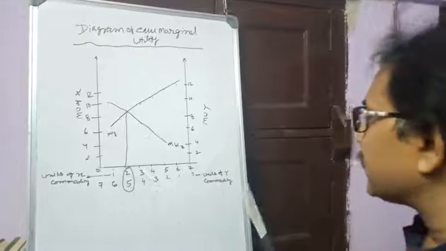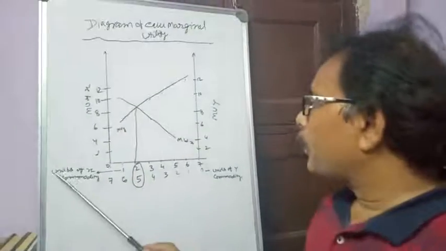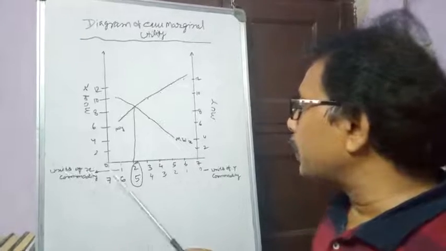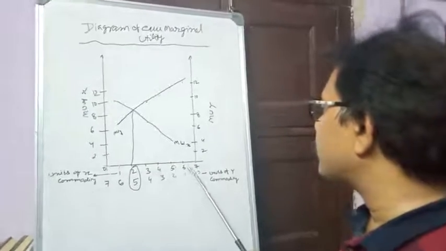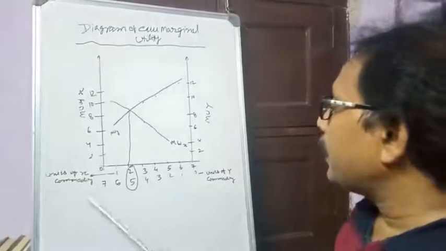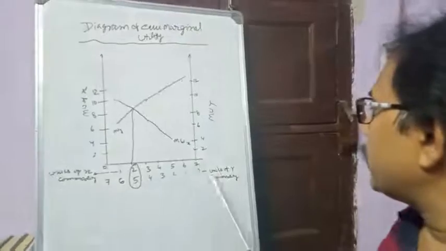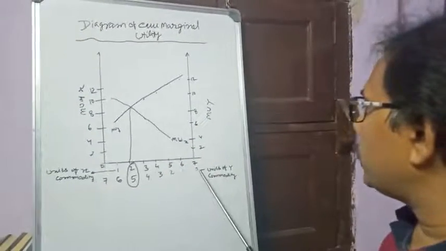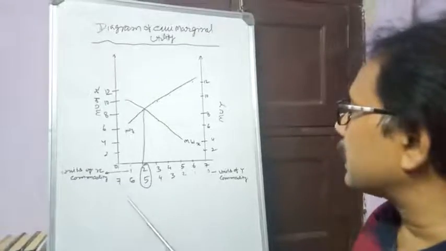On the x-axis, the horizontal line, it denotes both: first, units of X commodity 0, 1, 2, 3, 4, 5, 6, 7, and on the same horizontal line, units of Y commodity 0, 1, 2, 3, 4, 5, 6, 7.